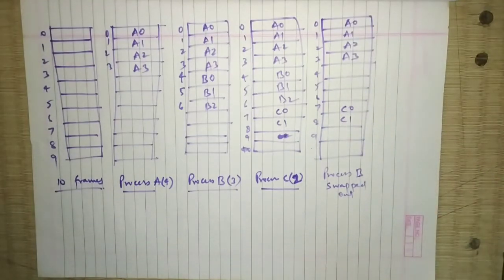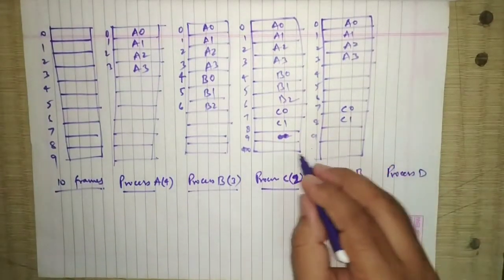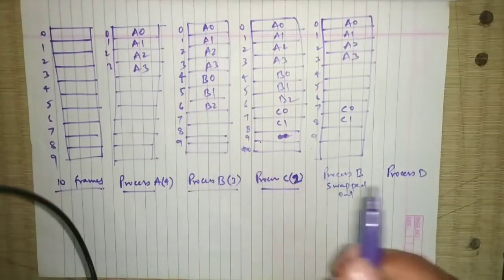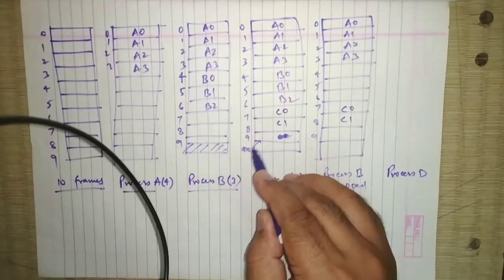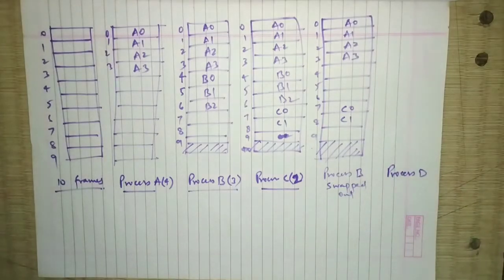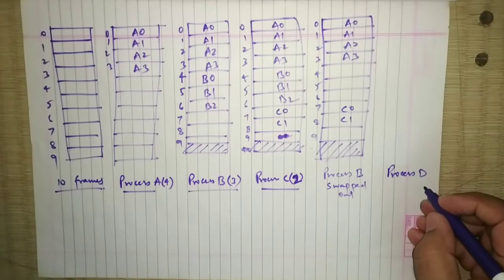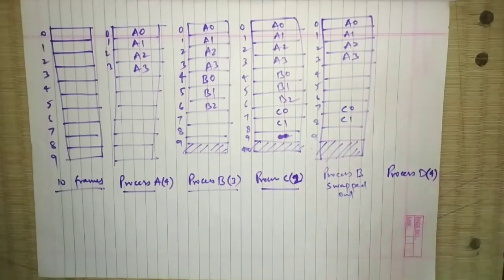Now suppose another new process comes over here, process D. Locations 6, 7, 8, 9 are the remaining ones. So process D has arrived, and process D has been divided into 4 pages.